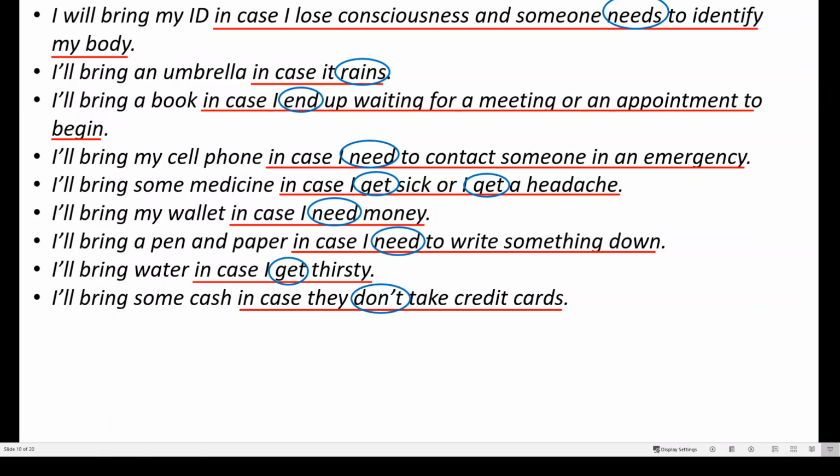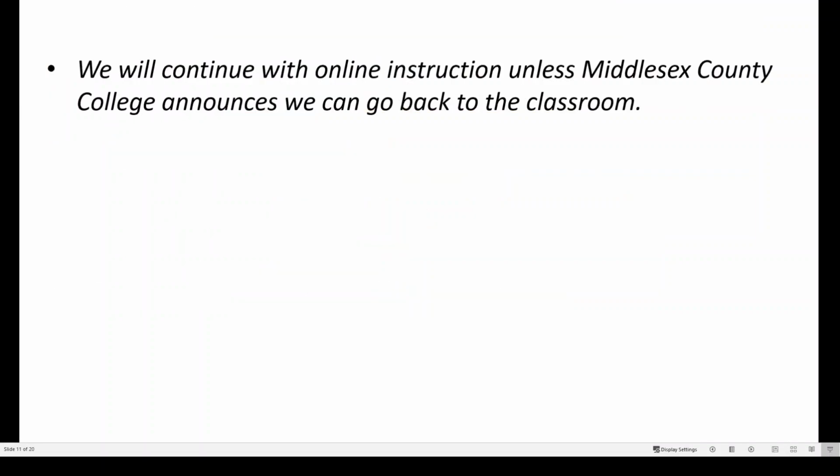Okay, good. So continuing, another phrase that we could use to talk about conditions is with the word "unless." So let's use this as an example. We will continue with online instruction unless Middlesex County College announces we can go back to the classroom. Basically, the meaning of "unless" means "if not." So another way to explain it is, we will continue with online instruction if not the condition of Middlesex County College announcing we can go back to the classroom.